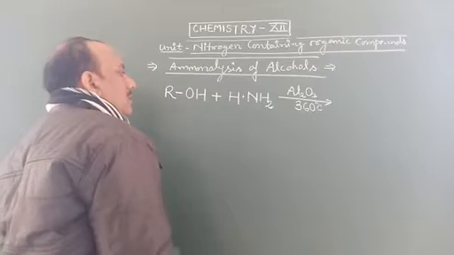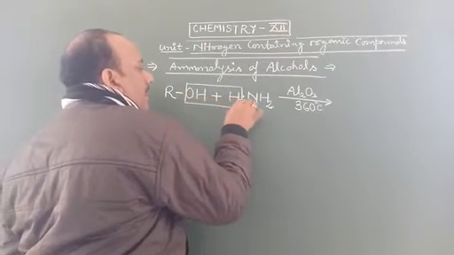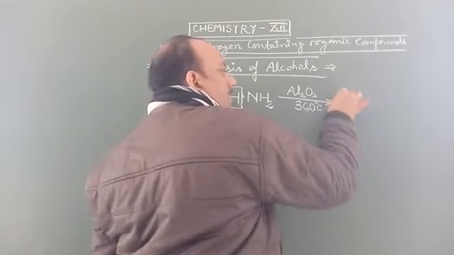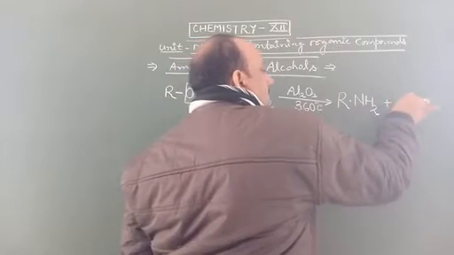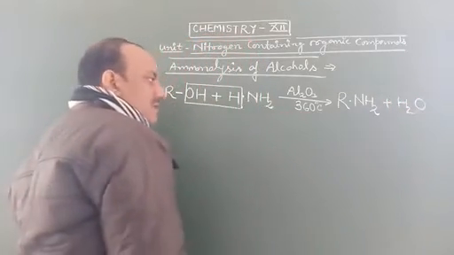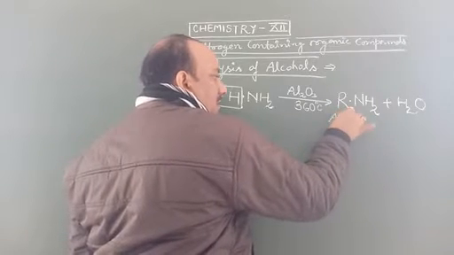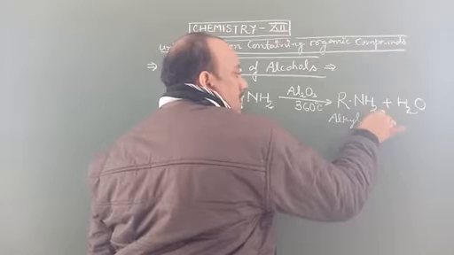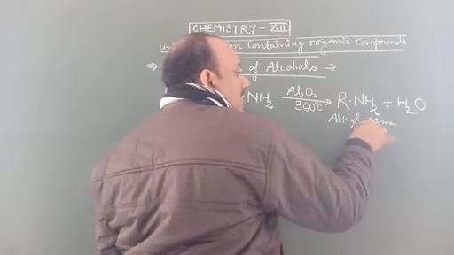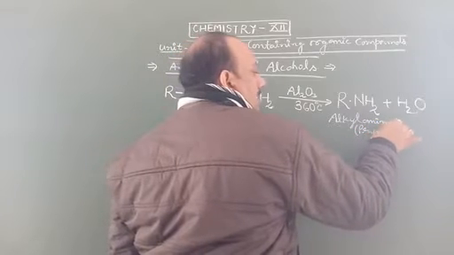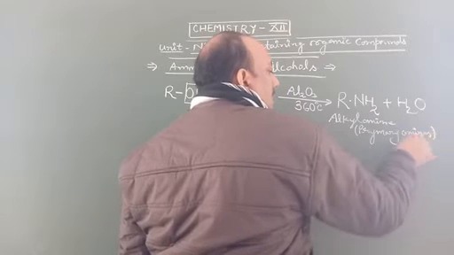It subtracts a water molecule to form RNH2 plus H2. This type of amine is known as alkylamine. It is also known as primary amine or 1 degree amine.